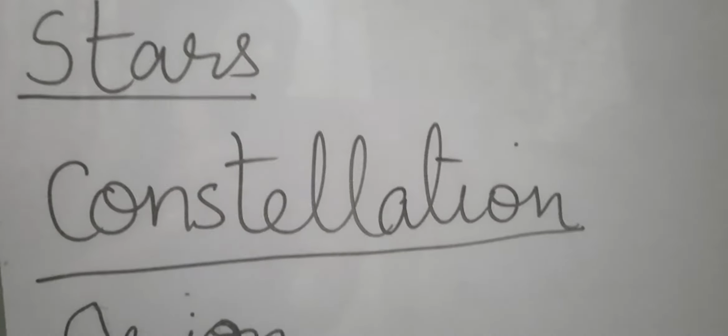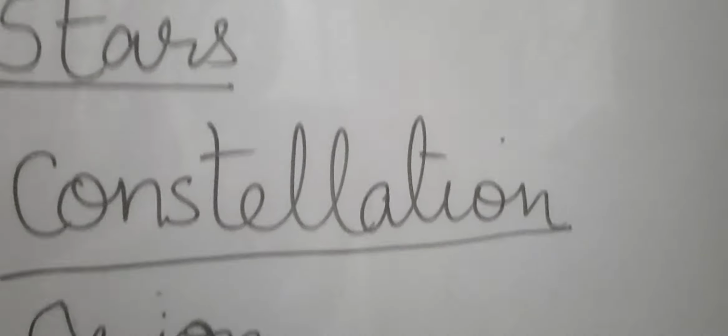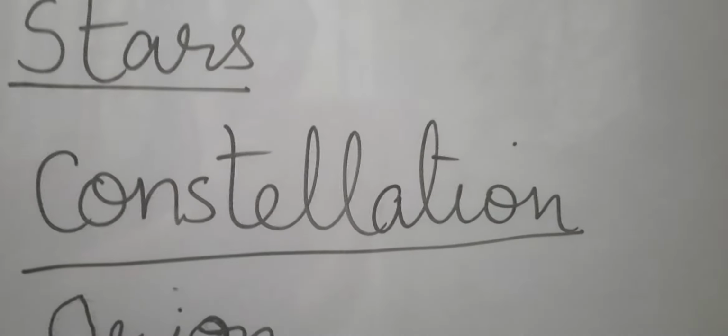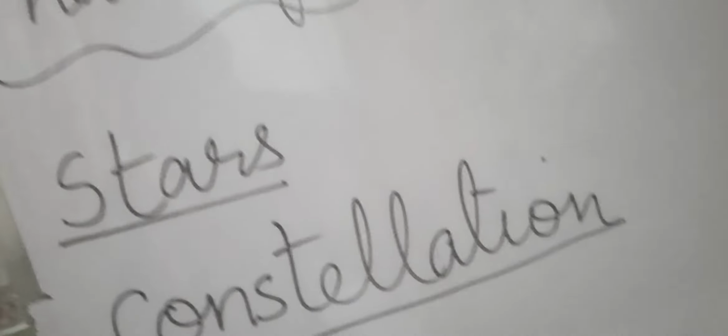Then have you noticed that some stars form a particular pattern? This pattern of stars is called a constellation. I will show you. See this. This particular pattern of the stars is called the constellation. This is the Orion and this is the Scorpio.